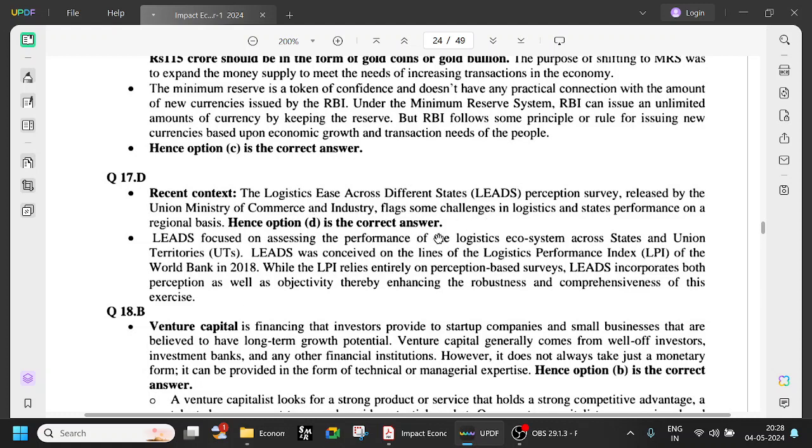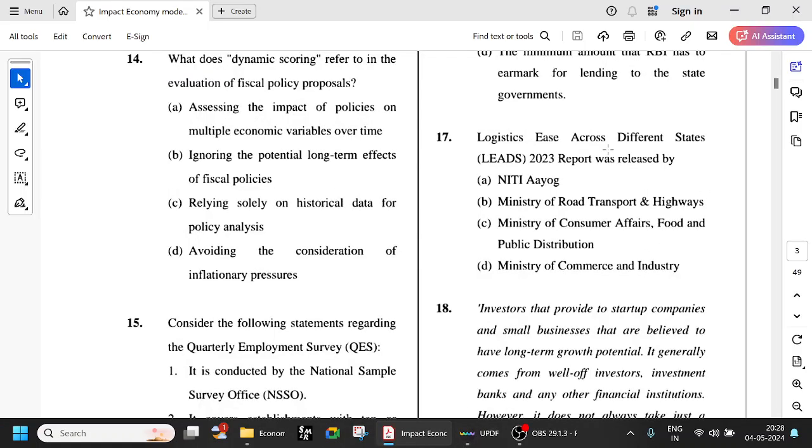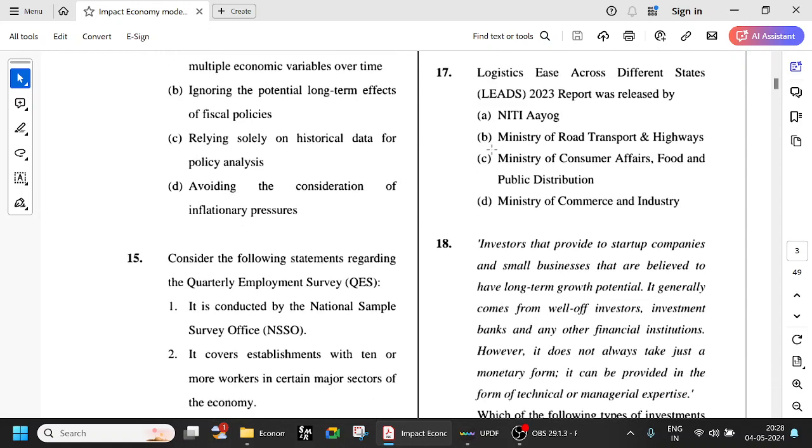So LEADS focuses on assessing the performance of the logistics ecosystem across states and union territories. LEADS was conceived on the lines of the LPI, the Logistics Performance Index of the World Bank in 2008. So this World Bank Logistics Performance Index is also frequently seen in questions. Based on that, we have what is called the LEADS, Logistics Ease Across Different States perception survey, released by the Union Ministry of Commerce and Industry. Try to remember that, this Ministry of Commerce and Industry LEADS report. Next.